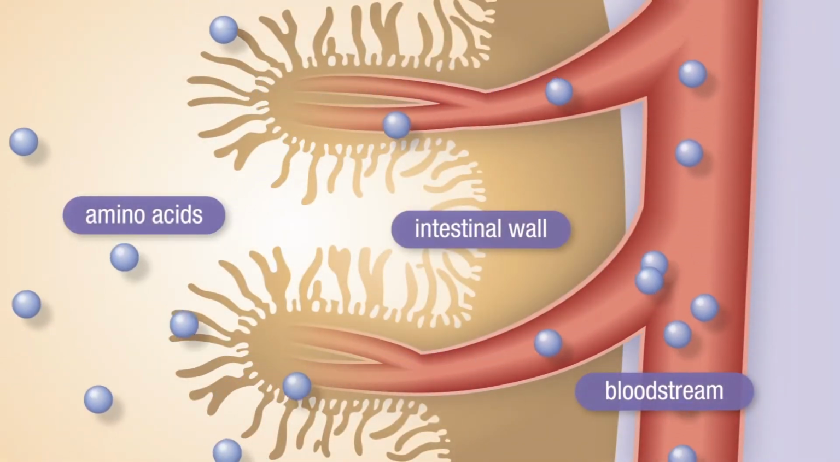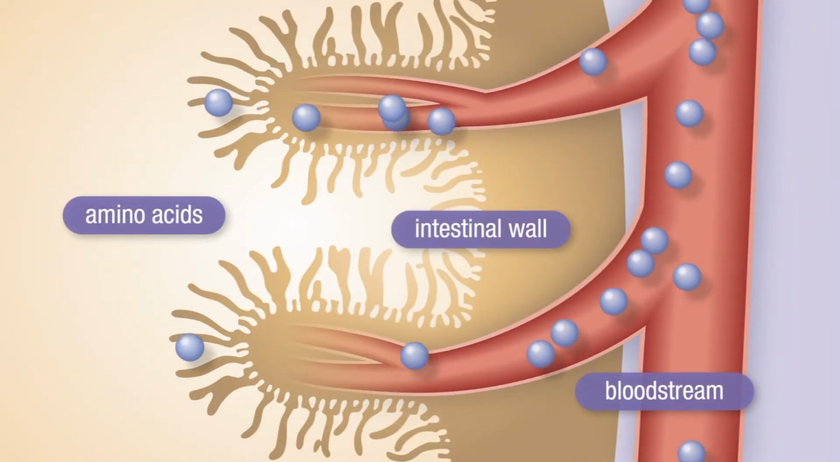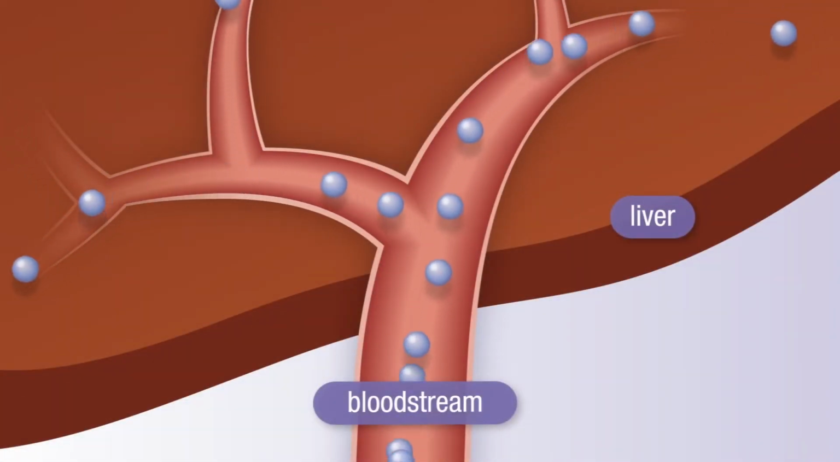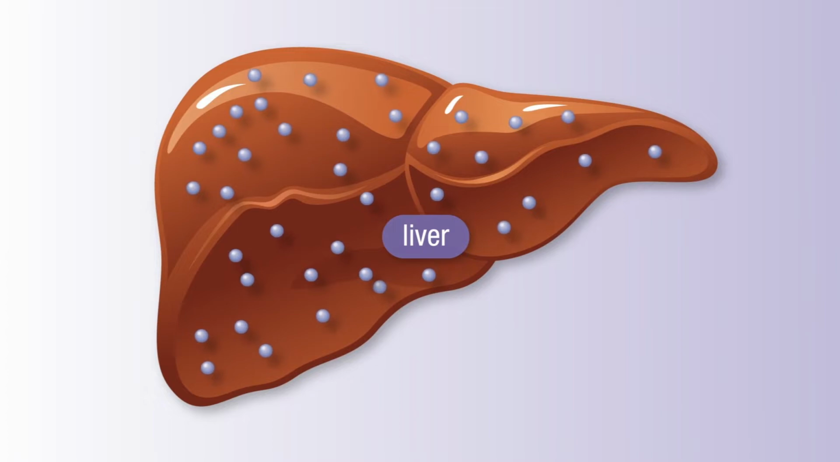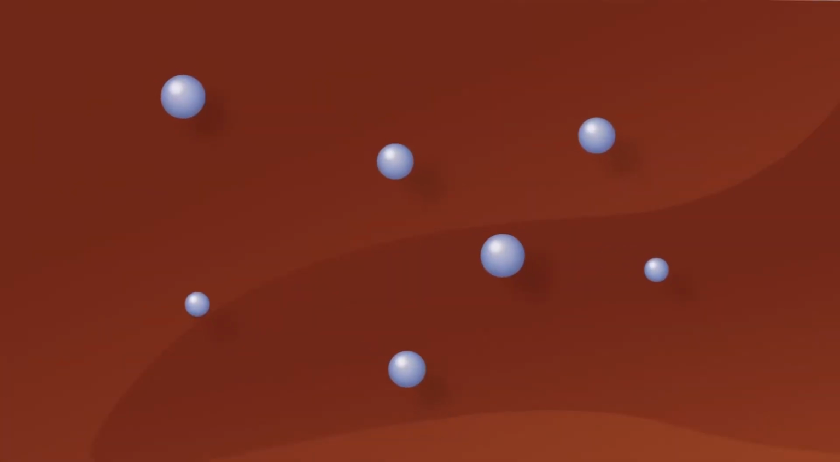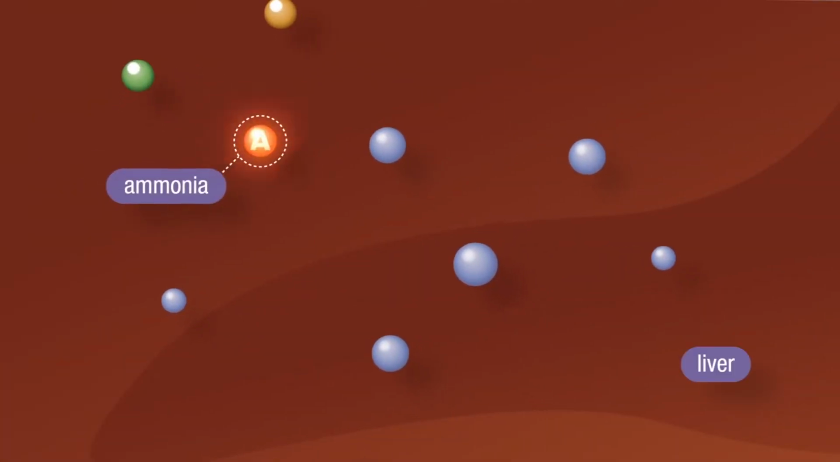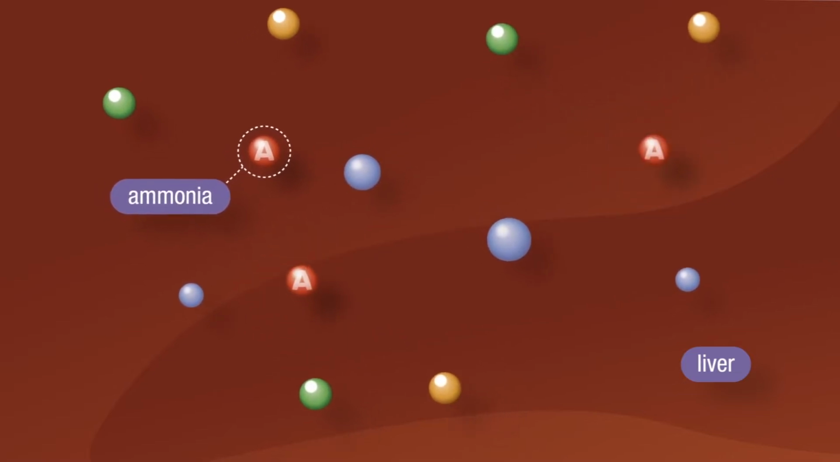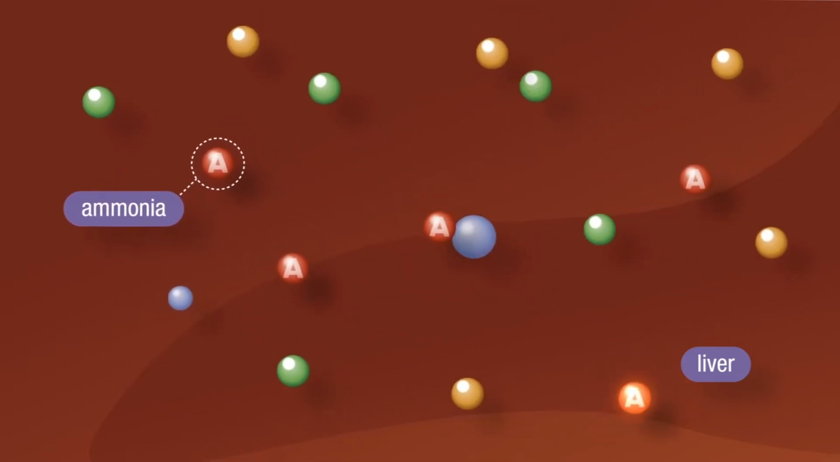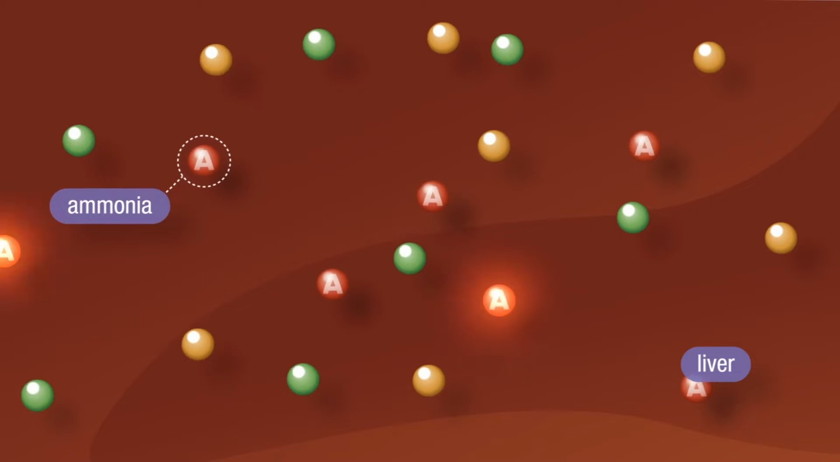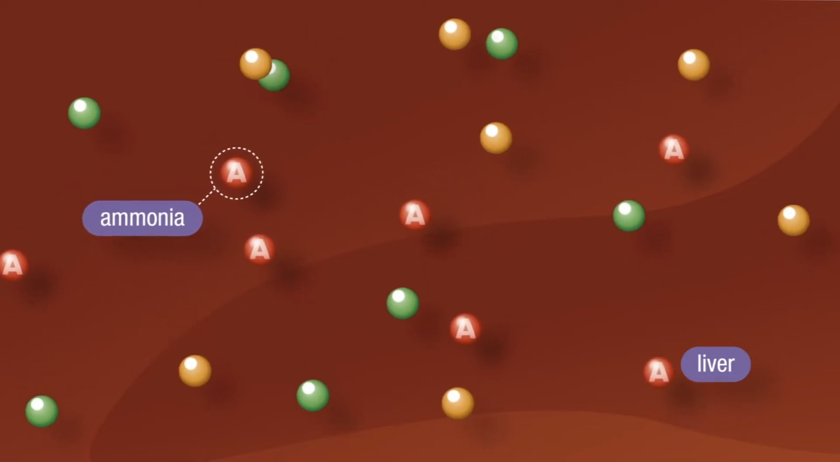Through the bloodstream, these amino acids are transferred to the liver. Amino acids are then used to create energy and maintain a healthy body. During this process, the body produces ammonia. And as you already know, high levels of ammonia in blood are not good for the body. Ammonia is toxic, especially for the brain, and therefore is eliminated.